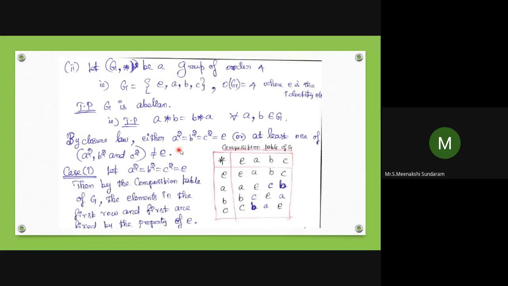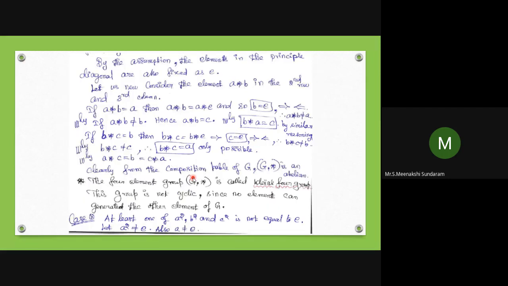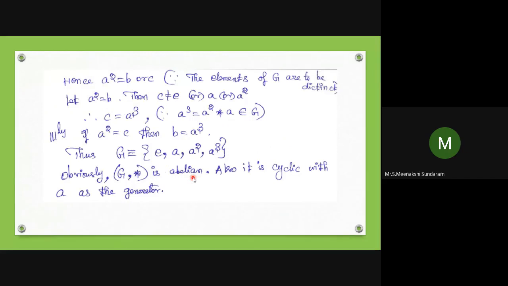Case 1 was where all the squares are equal to E. In Case 2, not all the squares are equal to E; at least one of the squares is not equal to E. Suppose A square is not equal to E, then A is also not equal to E. Hence the only possibility is that A square equals either B or C, since the elements of G are distinct. Because A square is not equal to A, let A square equal B, or A square equal C; we can write that C is not equal to E or A square.